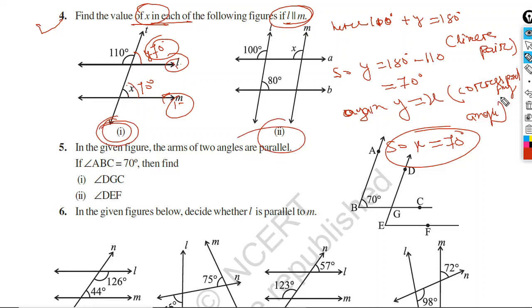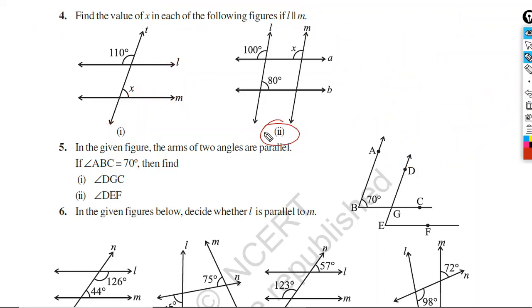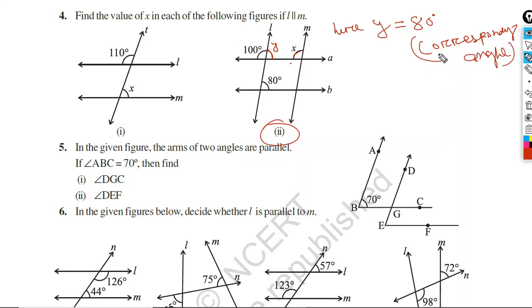Now we will move to part II. We will clear it out. Come to part II. You have to find x here. In order to find x, we will find this angle first. Name it, say suppose y. Write it y here. Y will be equal to 80 degree, giving the reason corresponding angles. Y and 80 degree, they are corresponding angles.